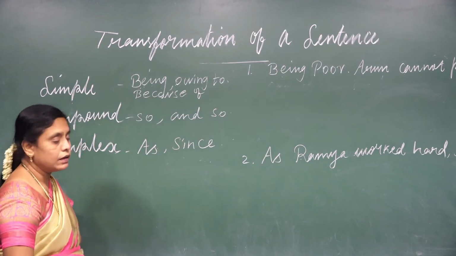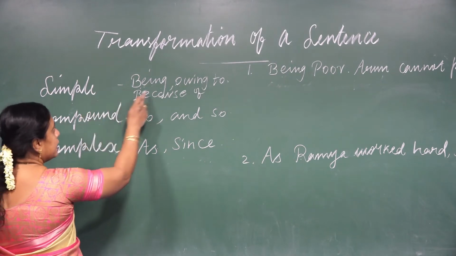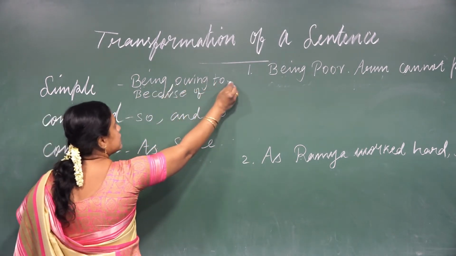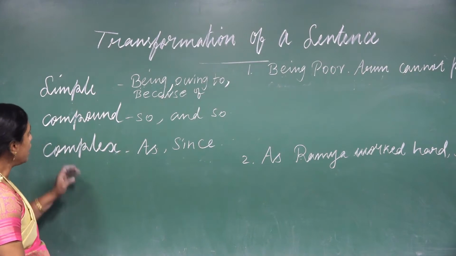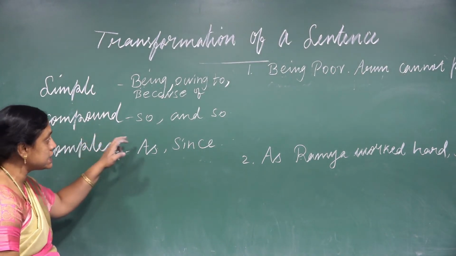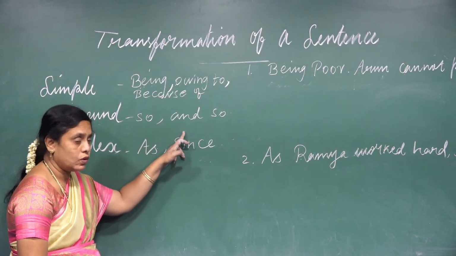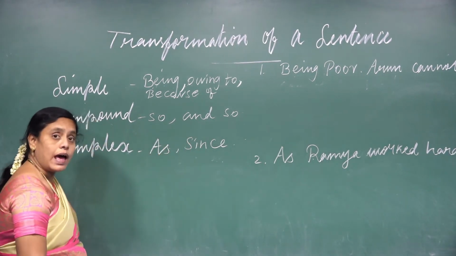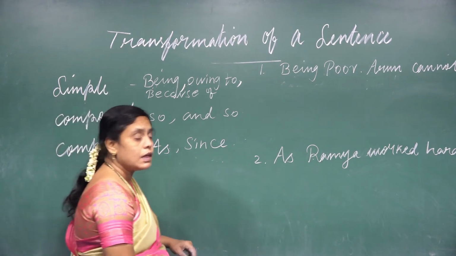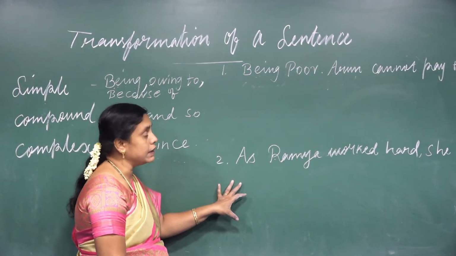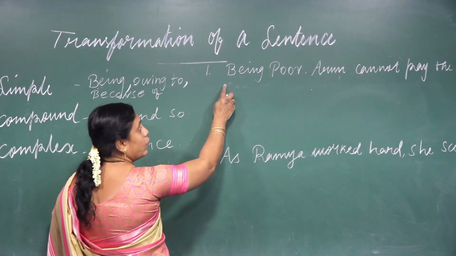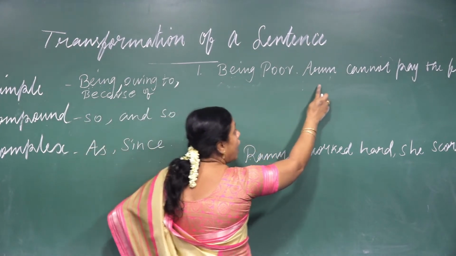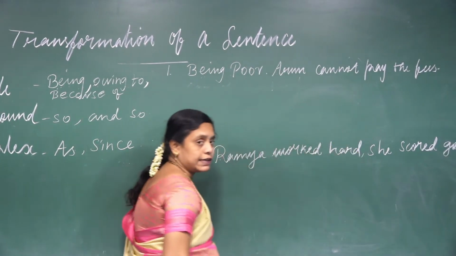Now the second one. You see here, for simple: since, being, owing to, because of. And now the related compound conjunction is so and so. Here the complex is as, since. So here I have given two examples. The first example you see on the board: Being poor, Arun cannot pay the fees.